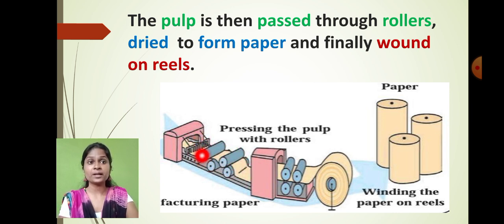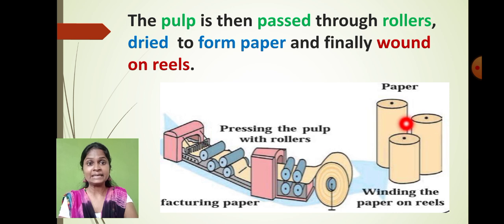These pulp are passed through the roller, and then they are dried very well to form the paper. So whatever pulp we got, we passed it through the roller. Is that clear? And we allowed that pulp to dry to make the paper. Once the paper is formed, we wind them on the reels like this. Can you see we are winding them properly?